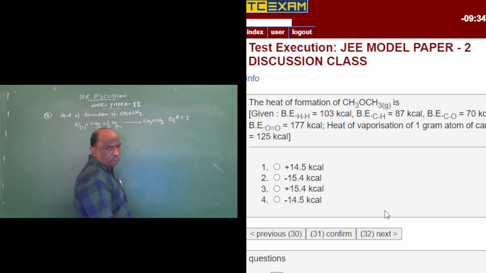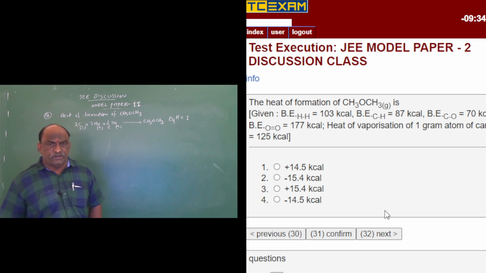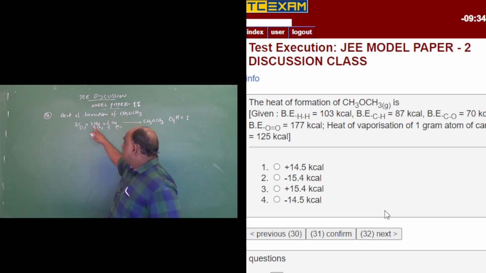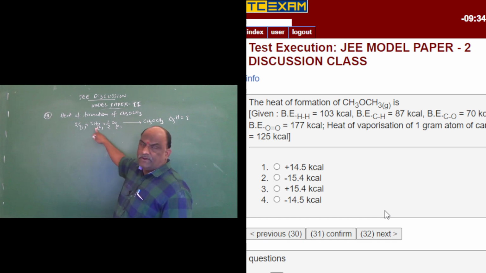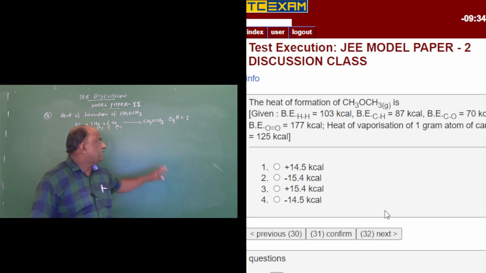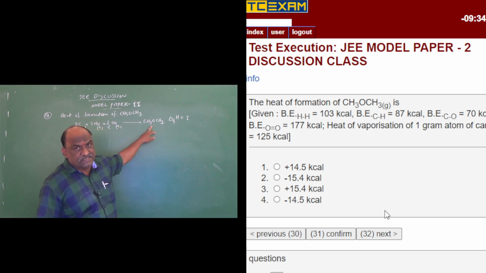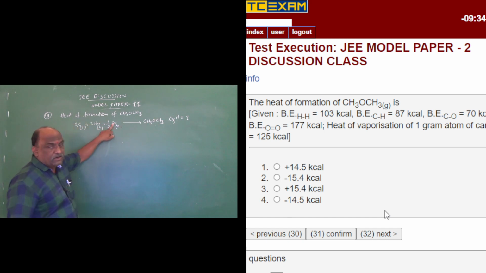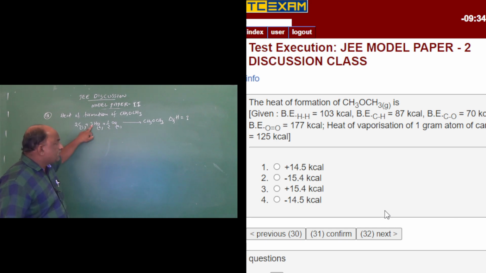From this formation reaction, how much energy is required to break the 3 molecules of hydrogen bond and half molecule of oxygen bond? How much energy is liberated when 6 CH bonds form? In total there are 6 CH bonds and 2 CO bonds. Remember it is 2 CO bonds, 6 CH bonds, 1/2 OO bond and 3 H2 bonds and 2C solid.